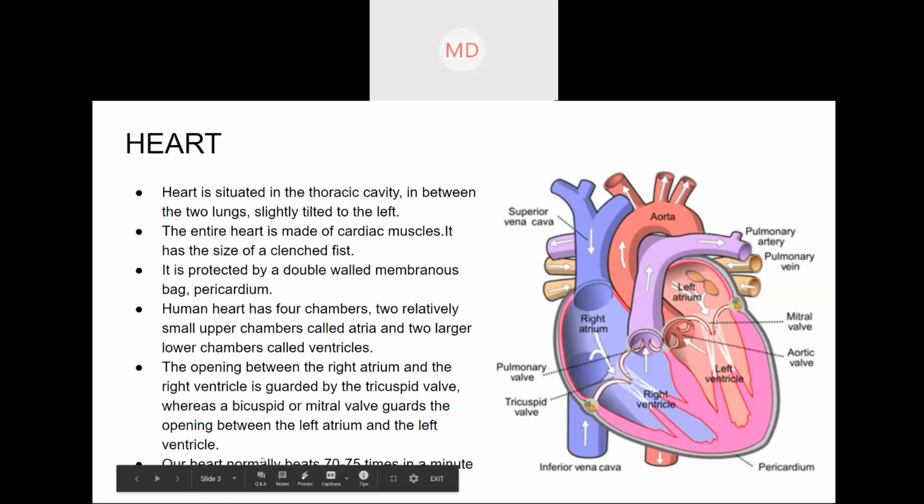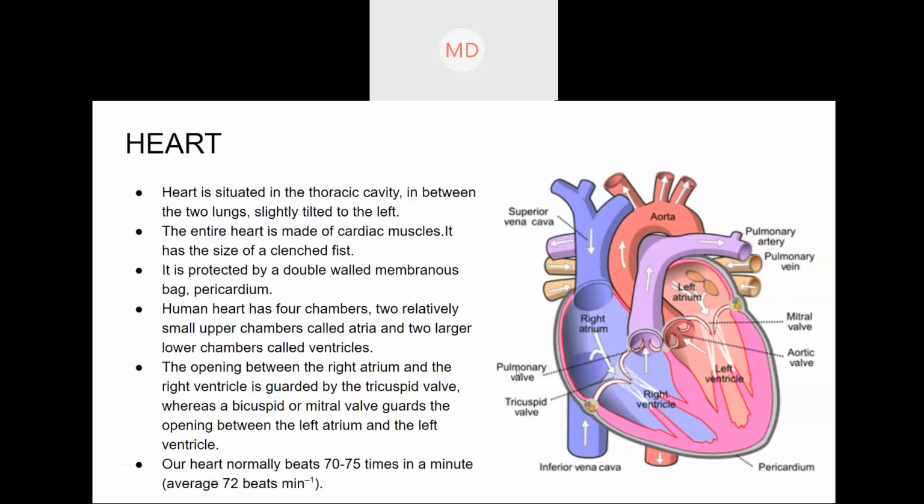Okay, so a normal heart beats around 70 to 75 times in a minute. So this is all about the heart, all about its structure. How many chambers are there? What is the outer covering of the heart called? What is the function of the pulmonary artery and pulmonary vein, and what are the valves involved?